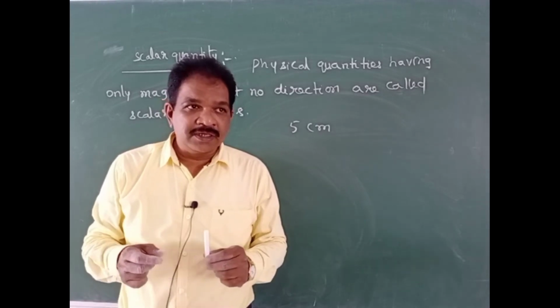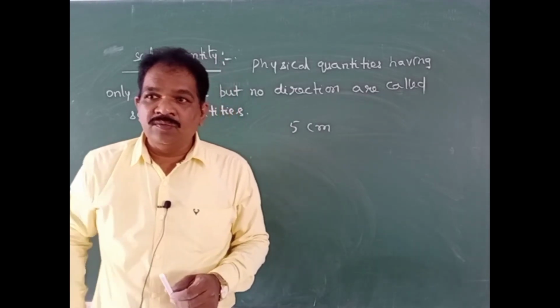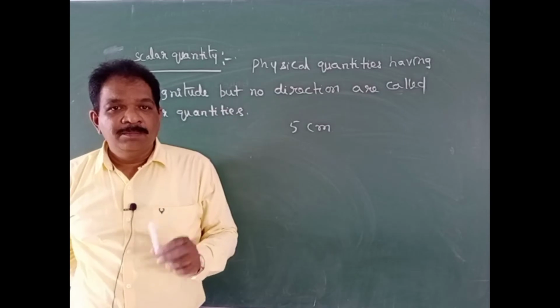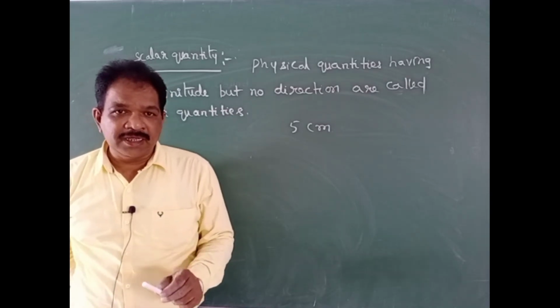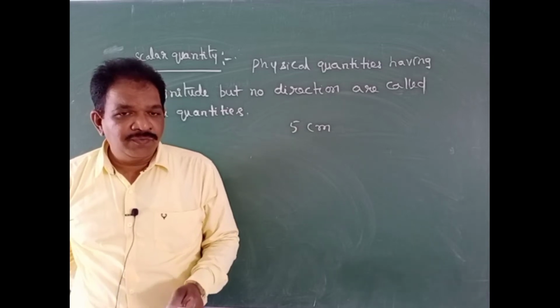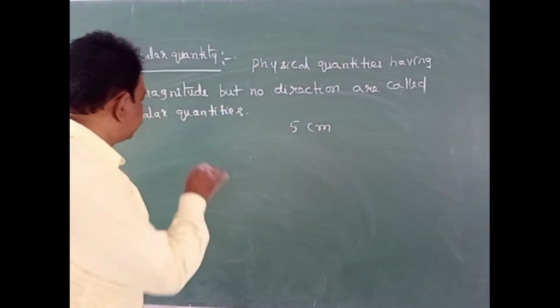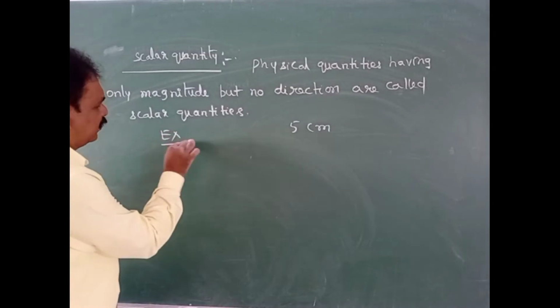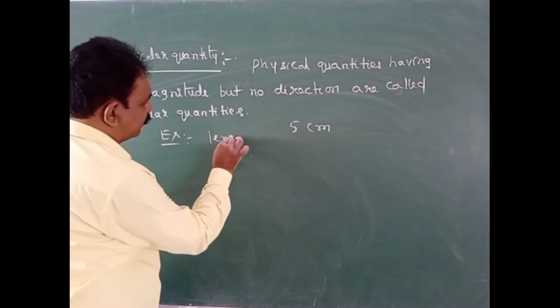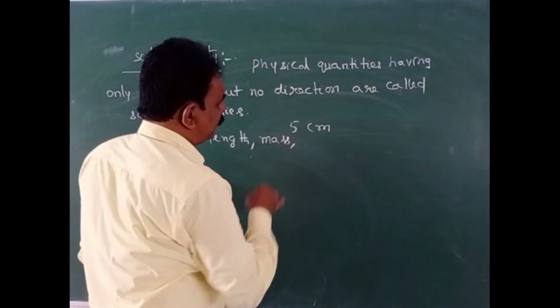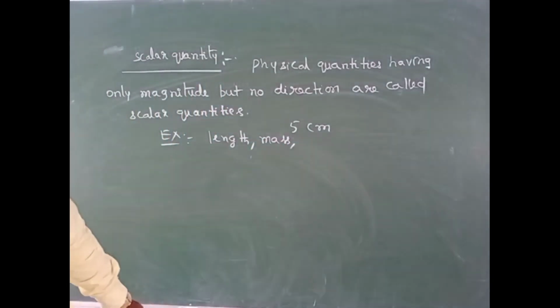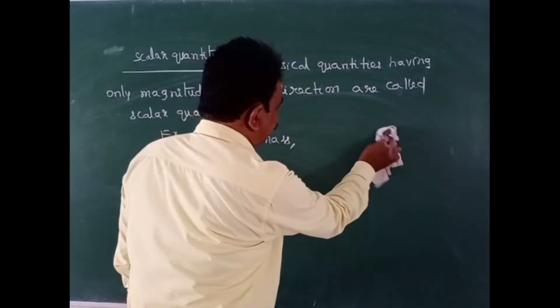Clear? Physical quantities having only magnitude but no direction are called scalar quantities. Examples: length, mass, like this, so many quantities we can write for scalar quantities.